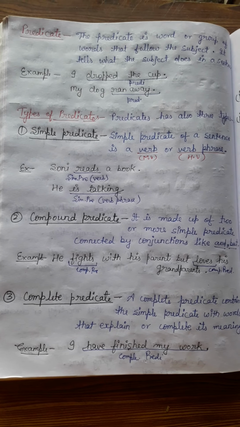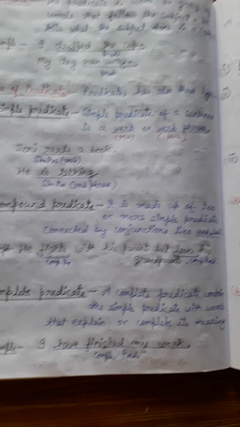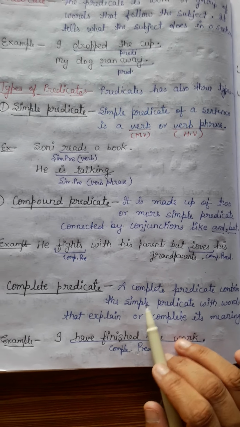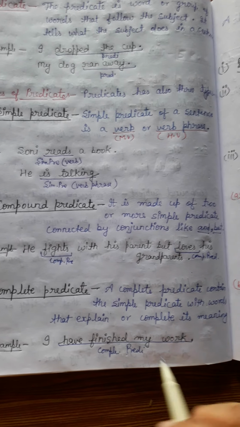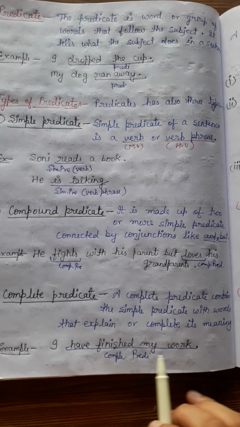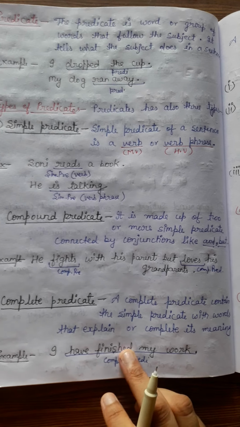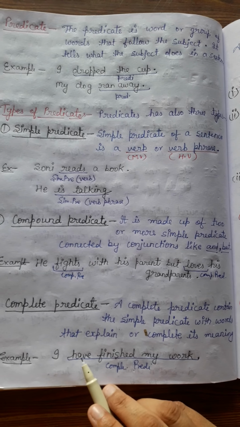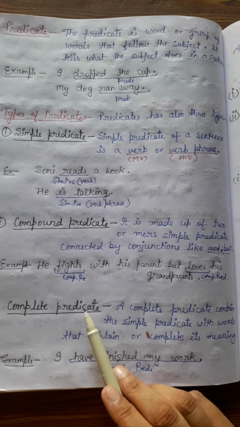Now the last one is the complete predicate. A complete predicate contains the simple predicate with words that explain or complete its meaning. It means we can call a predicate a complete predicate when there is a simple predicate and some more words that describe it. Like, I have finished my work. Here, if we used "I finished my work", we can say finished is a simple predicate, but here "I have finished my work" has been used. So all these sentences will be complete predicates.